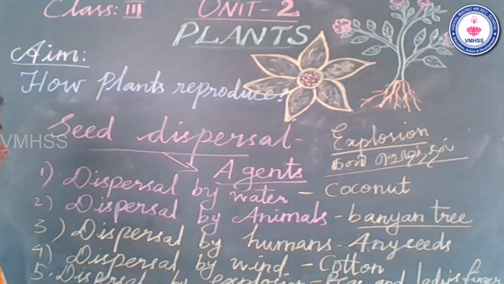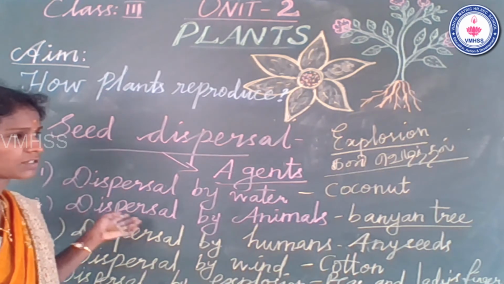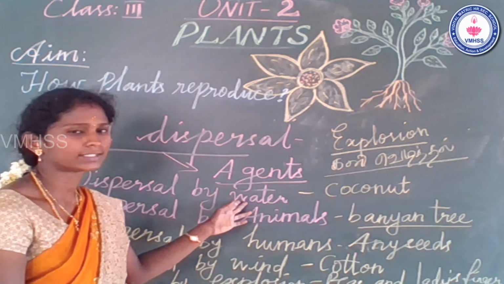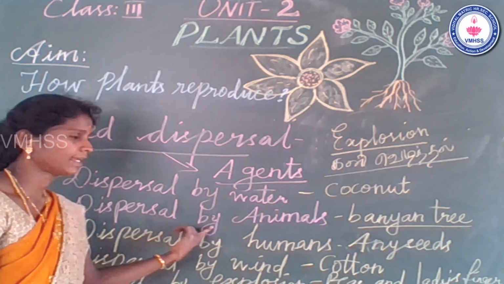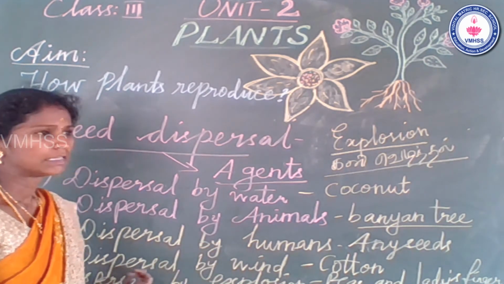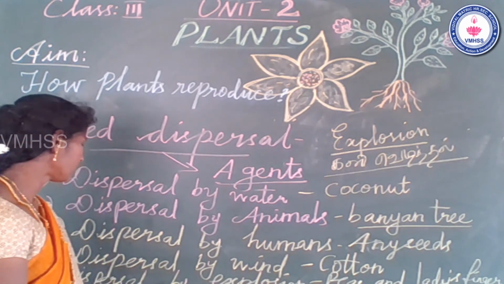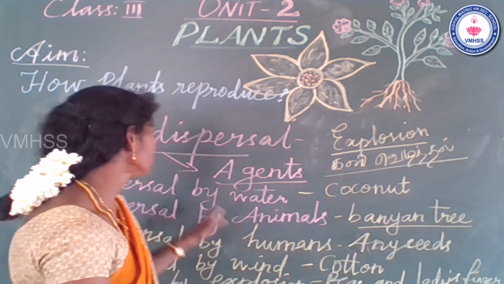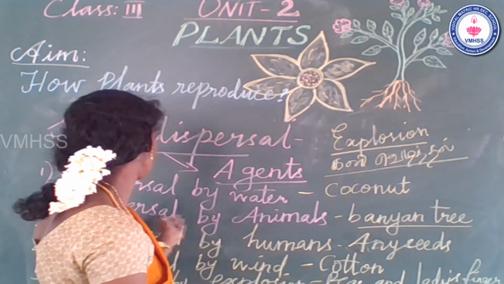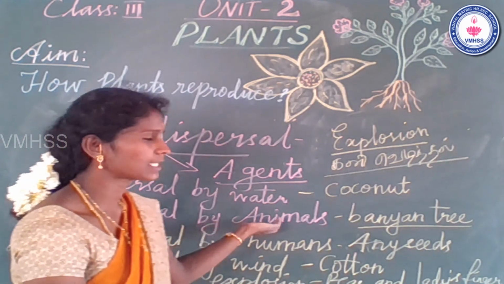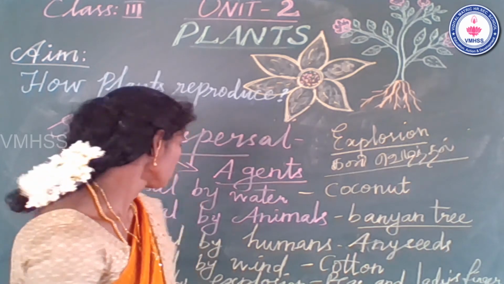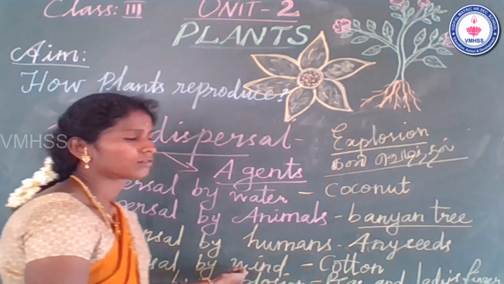Okay. There are totally 5 ways the seeds are dispersed from one place to another place. First way, dispersal by water. Second way, dispersal by animals. Third way, dispersal by humans. Fourth one, dispersal by wind. Fifth one, dispersal by explosion. First example, dispersal by water, coconut. Second, dispersal by animals, banyan tree. Third, dispersal by humans, any seeds. Dispersal by wind, cotton.